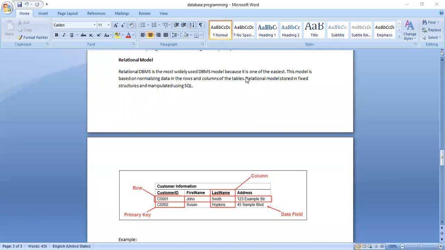For example, you take a student. We can consider roll number as a primary key because no two students can have the same roll number. Then for an employee, employee ID is a primary key because no two employees in an organization can have the same ID.